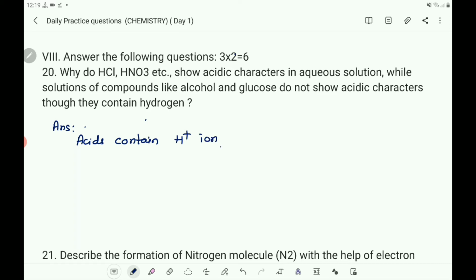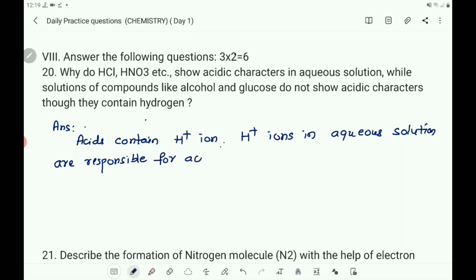H plus ions in aqueous solution are responsible for acidic character.